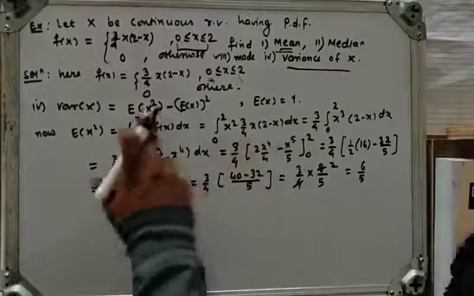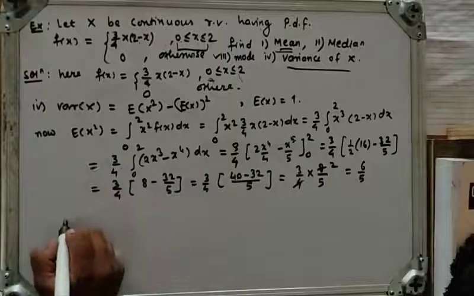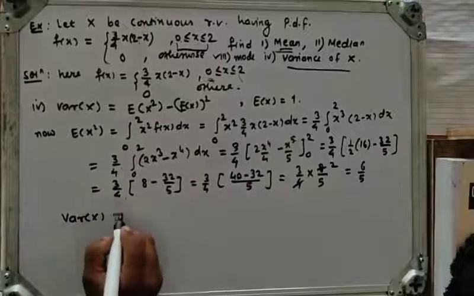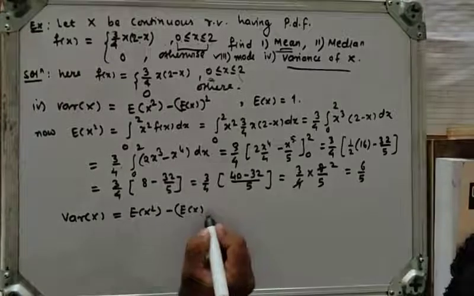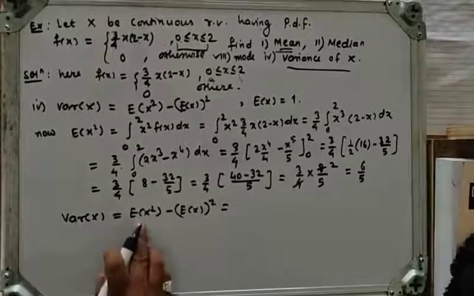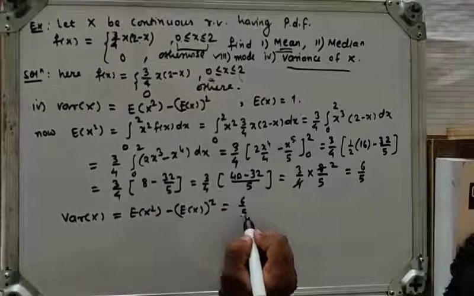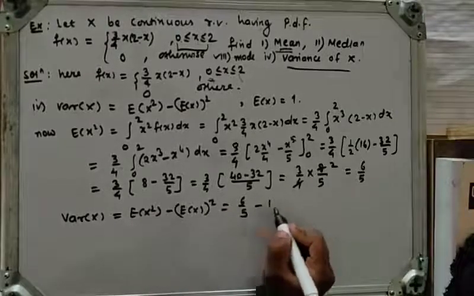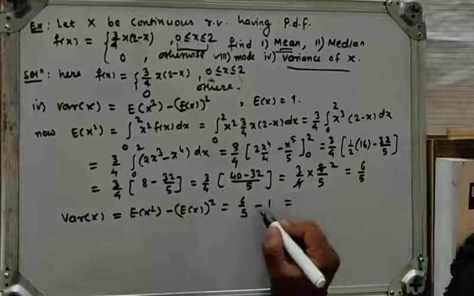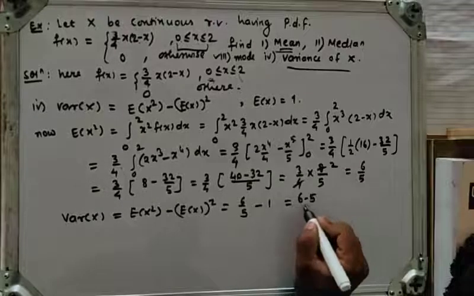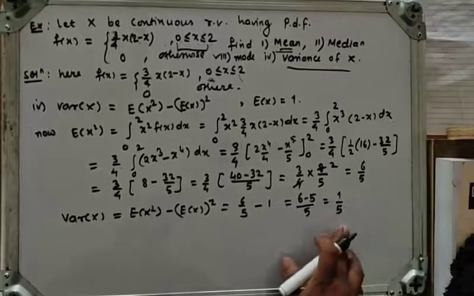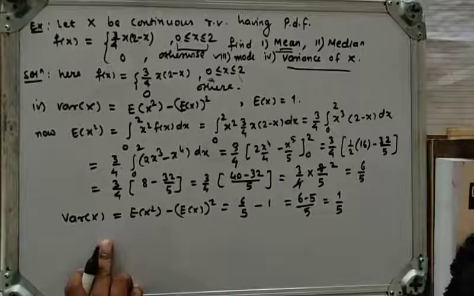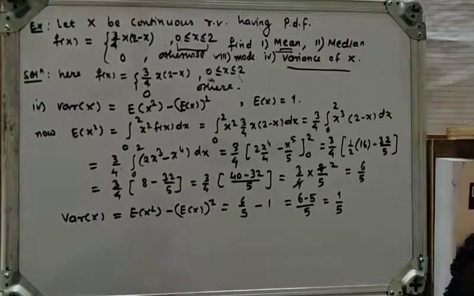So substituting all the values in this equation, we get variance of x equal to mean of x square minus mean of x, bracket square. So mean of x square is 6 by 5 minus 1 square, which is 1. So with cross multiplication, 6 minus 5 upon 5, the final answer is 1 upon 5. This is the variance of the given function f of x on the continuous random variable having this PDF.